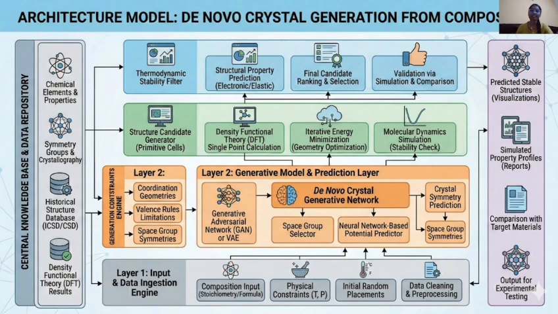Next, the diffusion process gradually converts random noise into structured atomic arrangements. The GNN component helps understand the interaction between atoms. Finally, the system generates valid crystal structures, which are then evaluated for stability. This pipeline allows the model to efficiently learn from existing data and produce new candidate materials for research. By giving this input, the model will train on the dataset, and the model will generate a new crystal structure for our input.